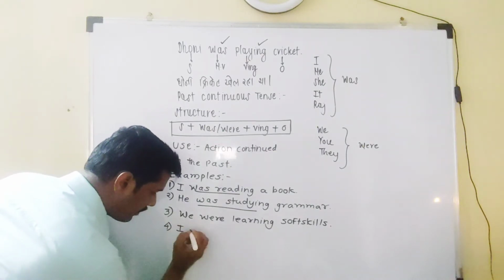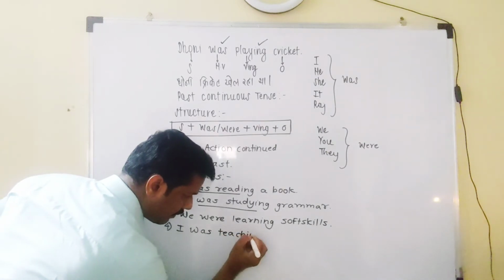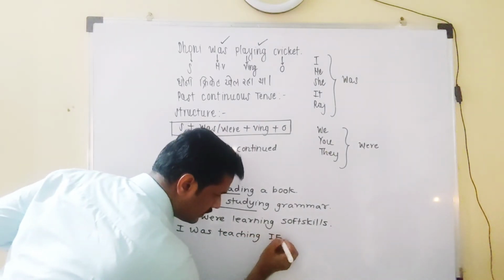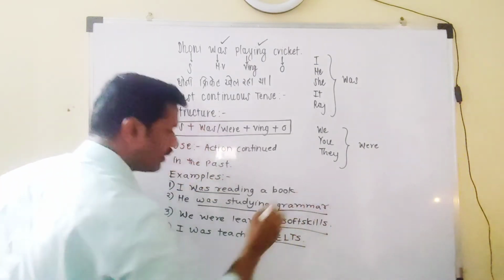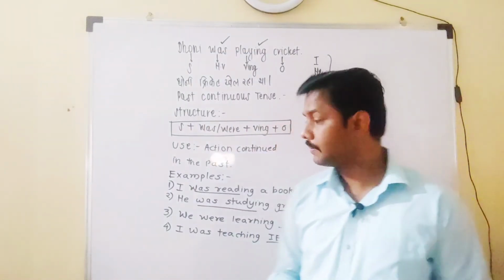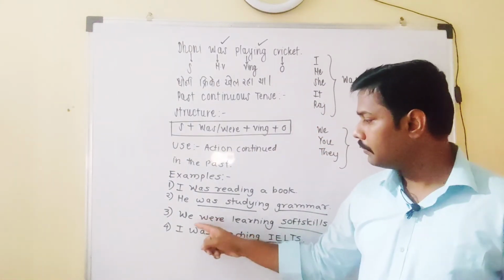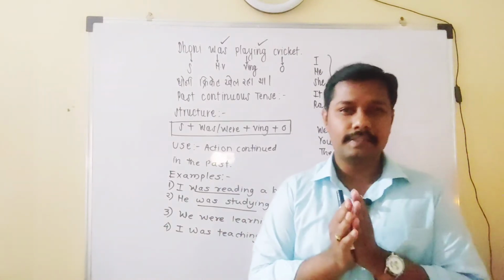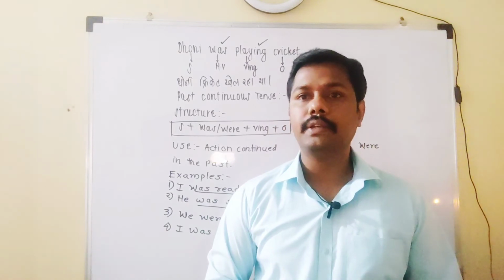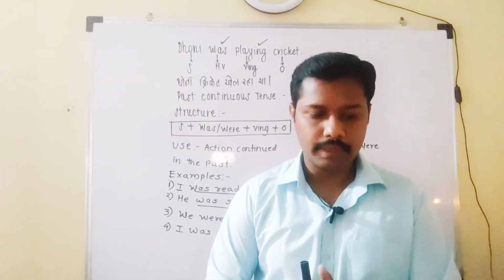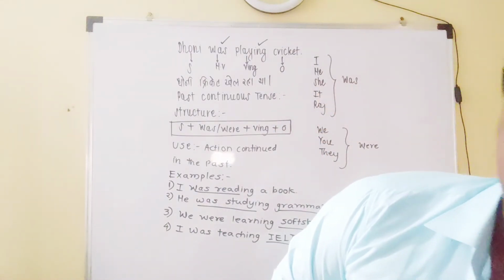I was teaching IELTS. So here in these sentences we have used was and were. At the same time yesterday, what were you doing? For that you can call it past continuous tense. So in this way we can have a specific use of this particular tense.